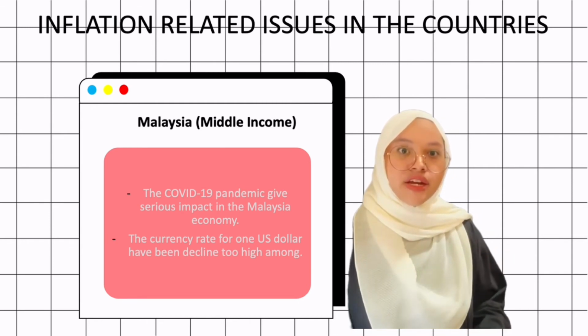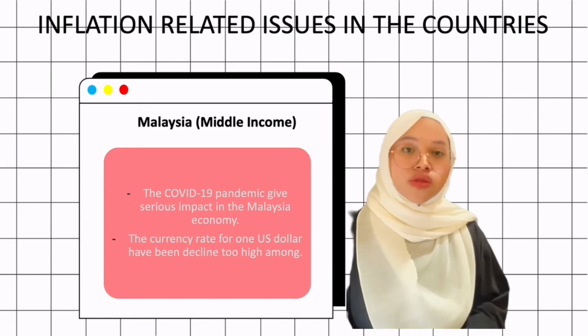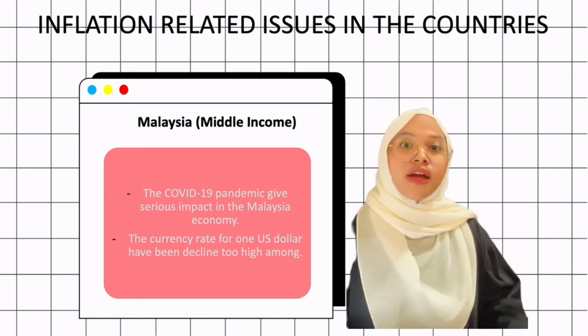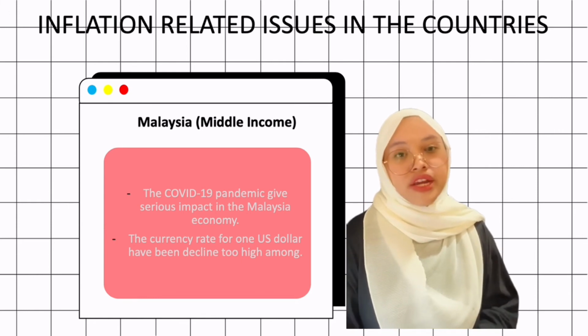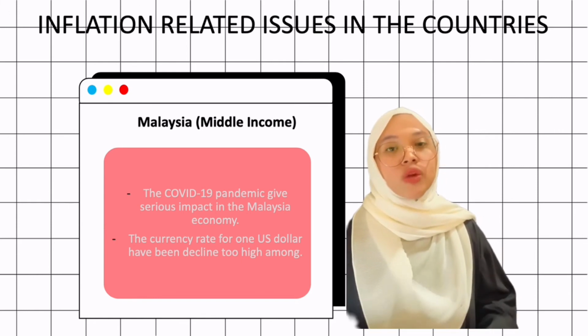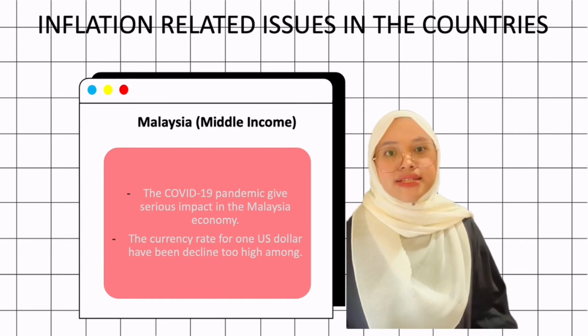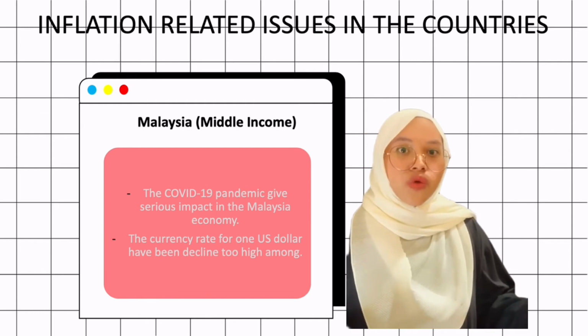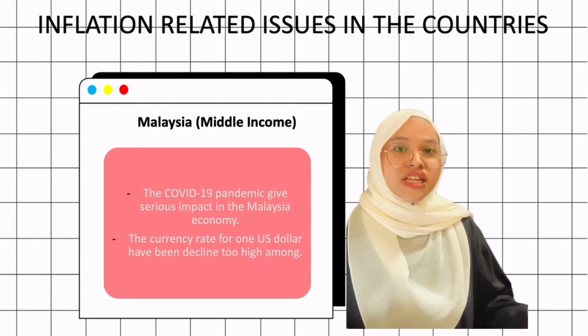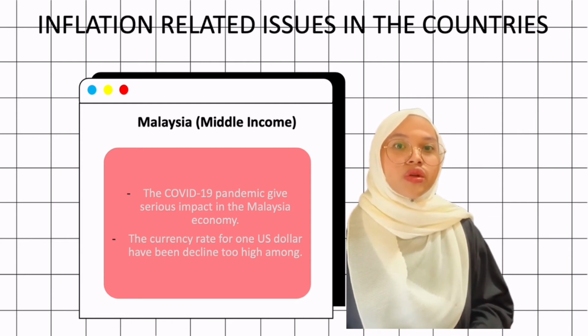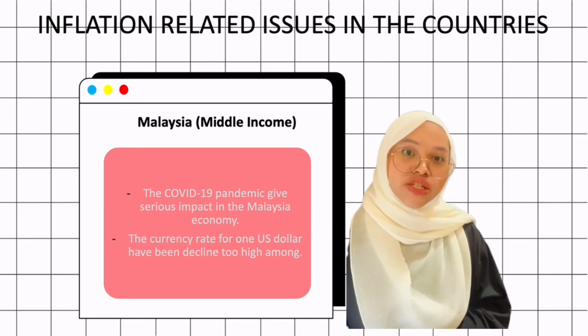Malaysia's currency rate for $1 in March 2019 was 4 ringgit 8 cents, and it has since declined to 4 ringgit 20 cents in July 2020. As the cost of imported raw materials rises, a weaker exchange rate will contribute to cost-push inflation.